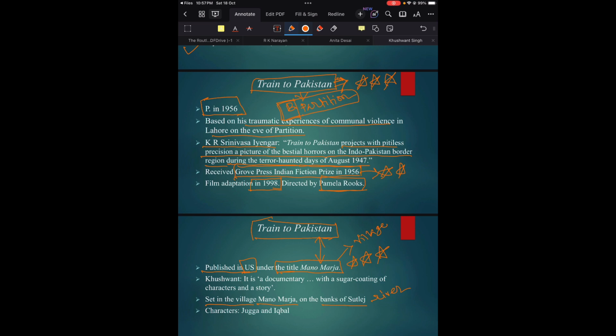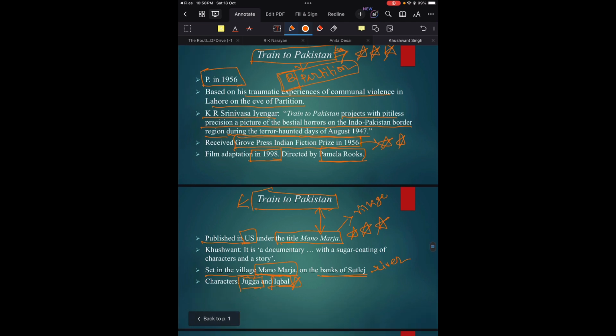So the first title of Train to Pakistan was Manomarja. Okay, and the novel is set in the village Manomarja on the banks of the Sutlej River. The most important characters are Jugga and Iqbal. As it is his prominent novel, definitely you might get questions on characters. So just remember, Jugga and Iqbal are the most important central characters in the novel Train to Pakistan.